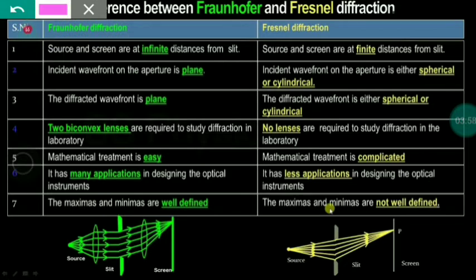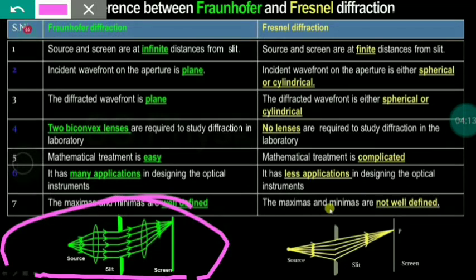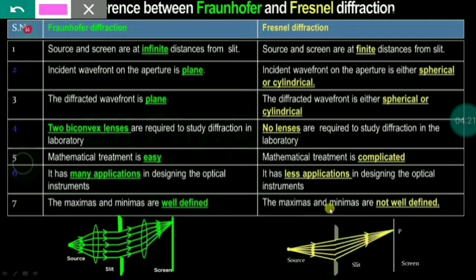And the next point is that Fraunhofer diffraction has many applications in designing optical instruments, and Fresnel diffraction has fewer applications compared to Fraunhofer. The next point is that the maxima and minima are well defined in Fraunhofer diffraction, and not well defined in Fresnel diffraction.